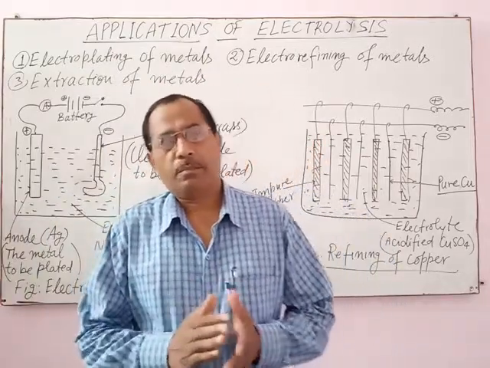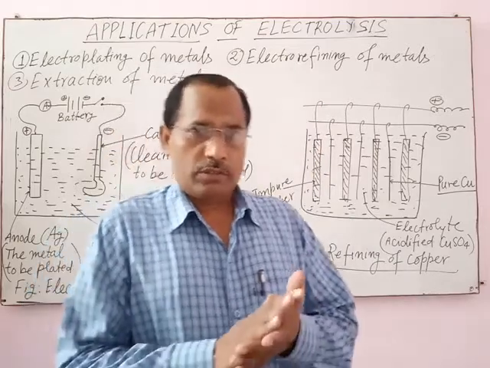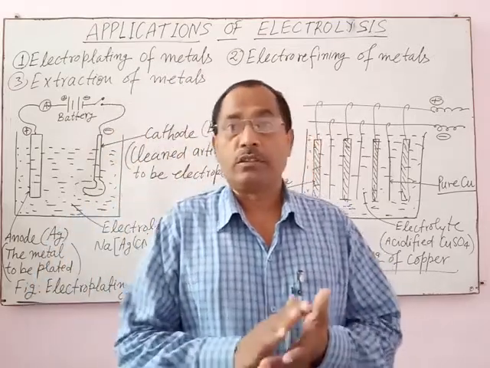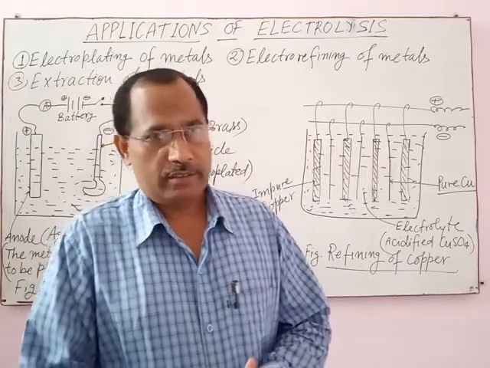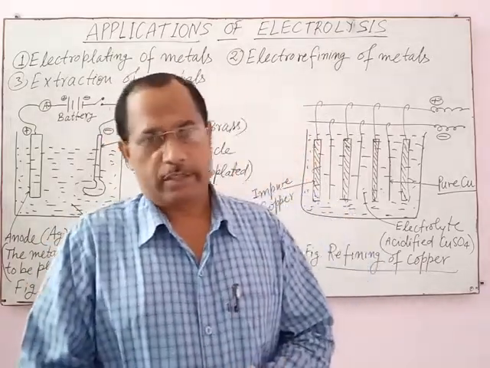is the process of coating of thin film or thin layer on the surface of inferior metals.